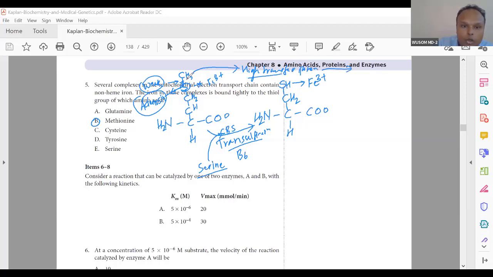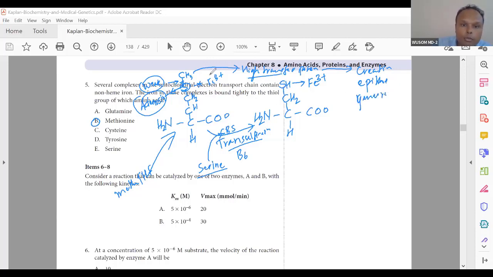And this methyl group, after rejuvenation, came from what? Methyl tetrahydrofolate, don't forget that. If methyl tetrahydrofolate is not there, this homocysteine will not get rejuvenated. Methionine is homocysteine plus a methyl group. So this will transfer the methyl group to form creatine, epinephrine from norepinephrine, and for gene regulation, methylation.